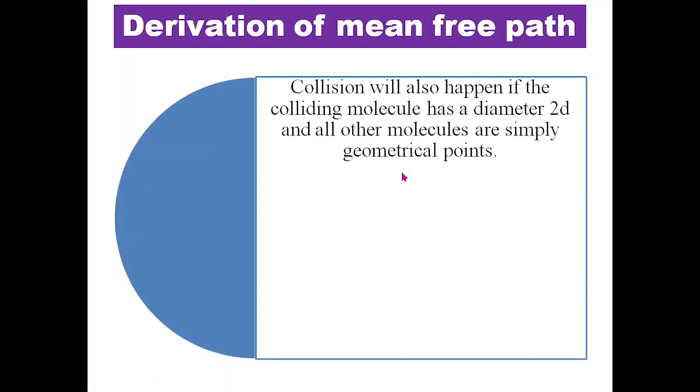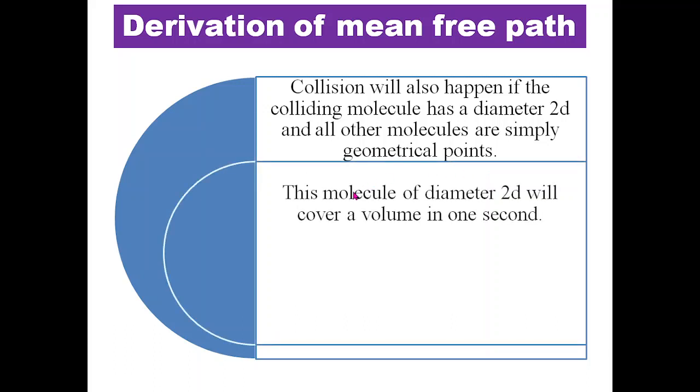Collision will also happen if we consider the colliding molecule to have diameter 2d and all other molecules to be simply geometrical points. They are not moving. The considered molecule has a diameter equal to 2d and all other molecules are at rest and are point masses.